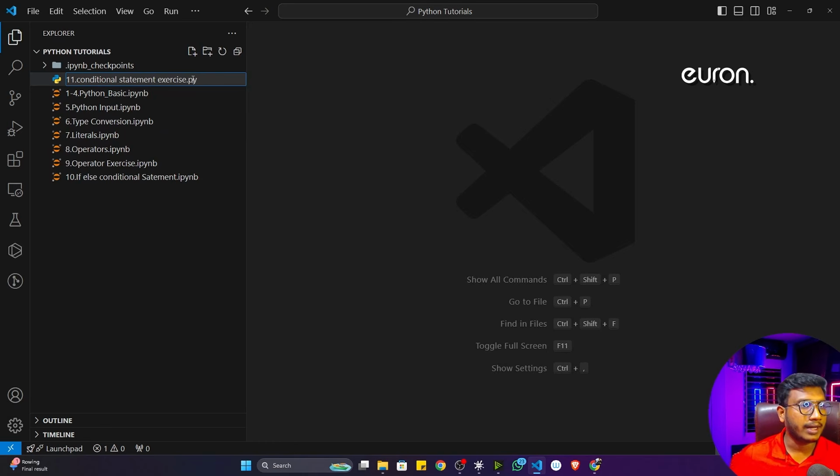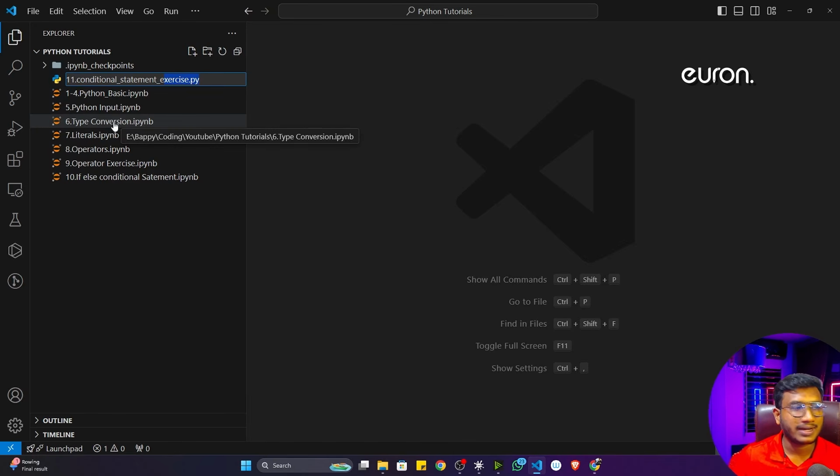But if you're creating any .py file, make sure there isn't any space. What you can do is replace the space with an underscore, because if you give a space, whenever you execute that file with your command prompt, it may create some issues. That's why we don't keep any spaces whenever we create a .py file.